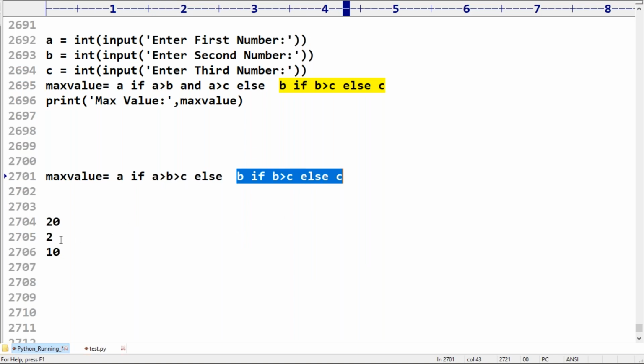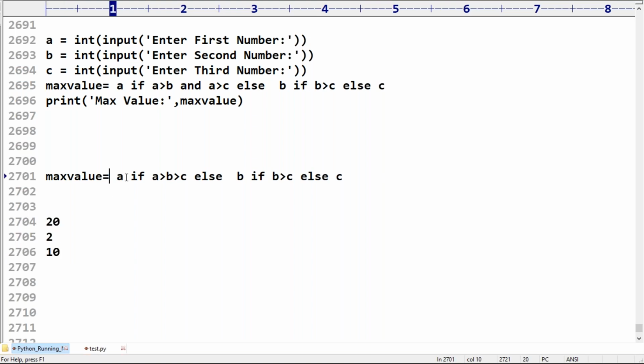Now the else part means 2 against 10. Is 2 greater than 10 satisfied or not? No. That's why C is the answer, 10 itself is the answer. But is 10 really the answer? Is the max value really 10? No. Remember that. Actually 20 should be the answer.